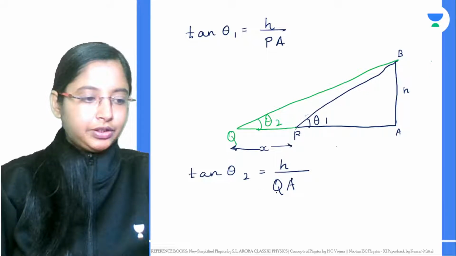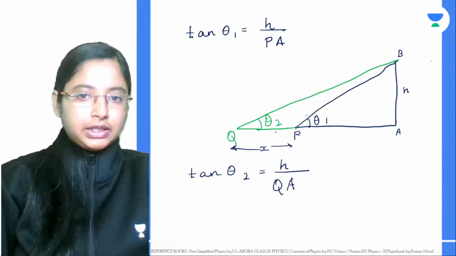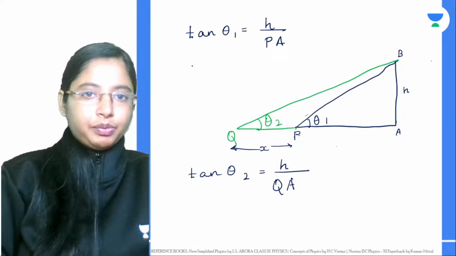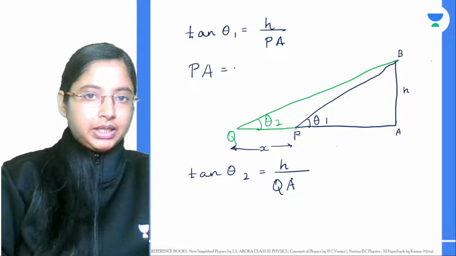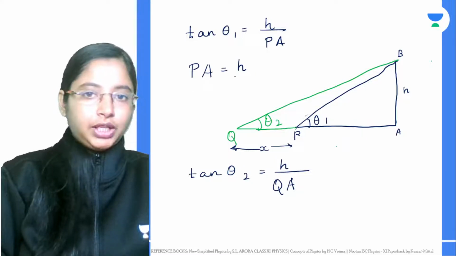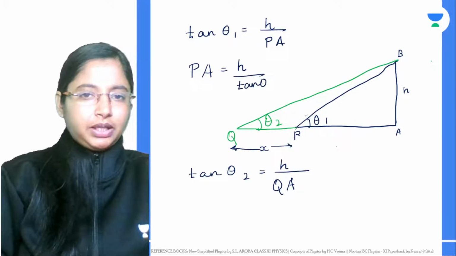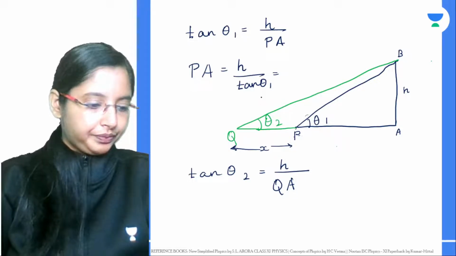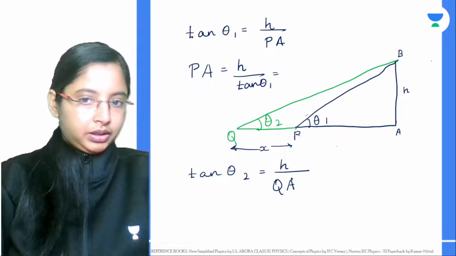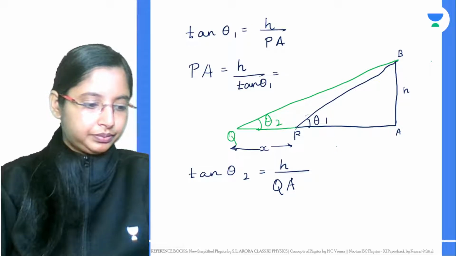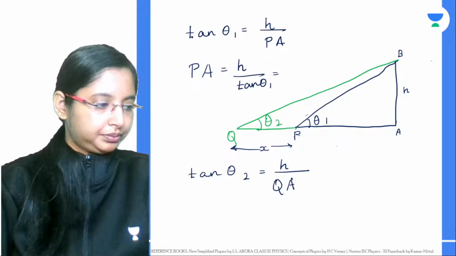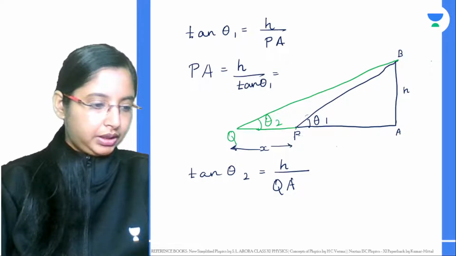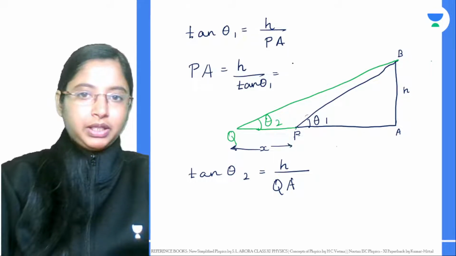Now this QA is basically QP plus PA, right? So from here we can get PA. PA is nothing but H into H by tan theta. What is 1 by tan theta? 1 by tan theta is equal to cot.